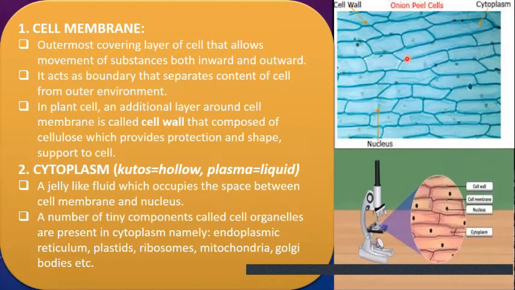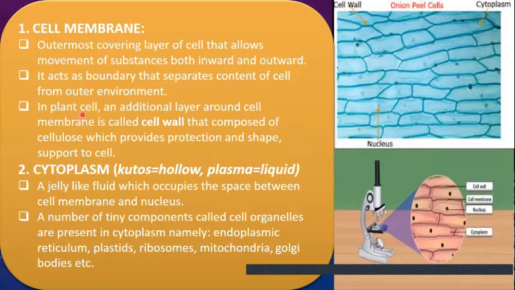The cell wall is present in the plant cell while it is absent in the animal cell. Below the cell wall is the cell membrane, the outermost covering, which allows the movement of substances both inward and outward of the cell. It also acts as a boundary which separates the cell content from the outer environment.